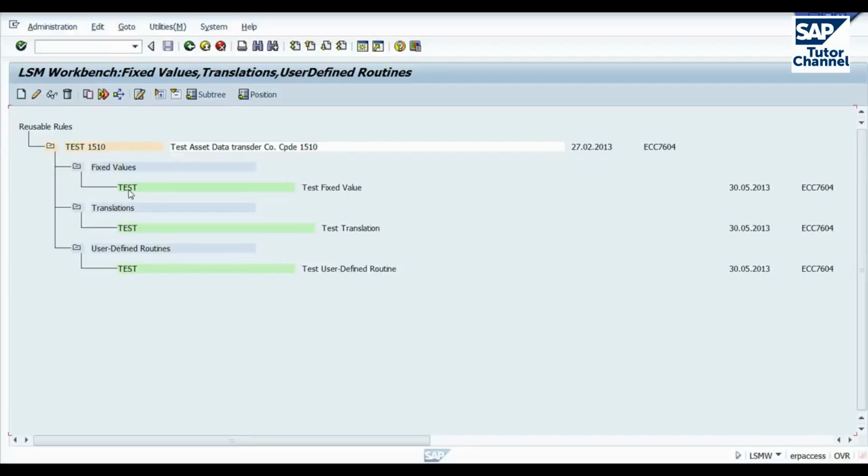I think it's easier to do it like that, but SAP does provide some tools where you can do that within the LSMW structure, but it's a matter of personal choice.